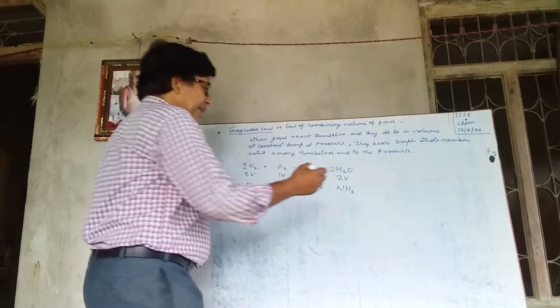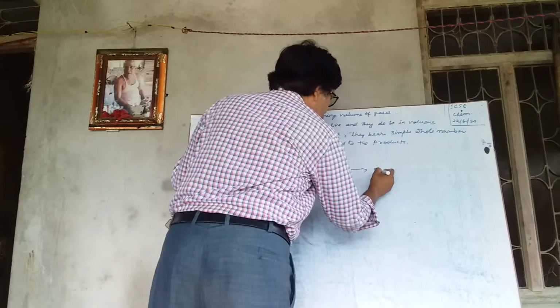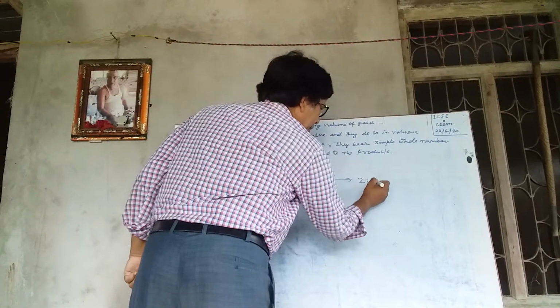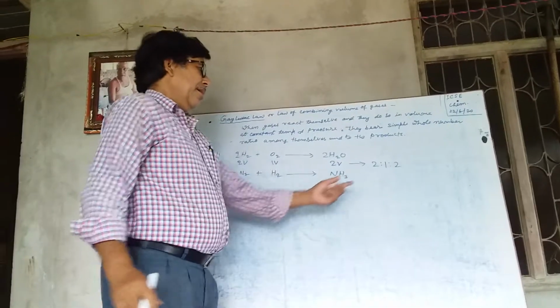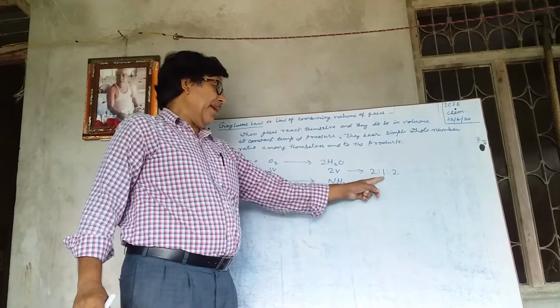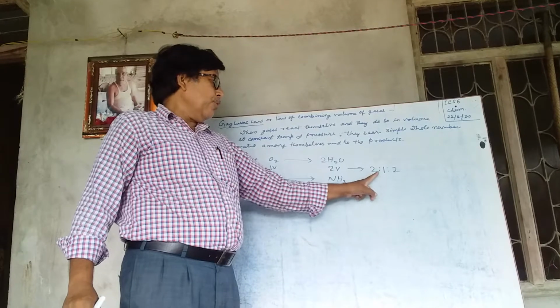It means that the ratio is simple whole number ratio 2 is to 1 is to 2. Means reactants and product bear simple whole number ratio 2:1:2.